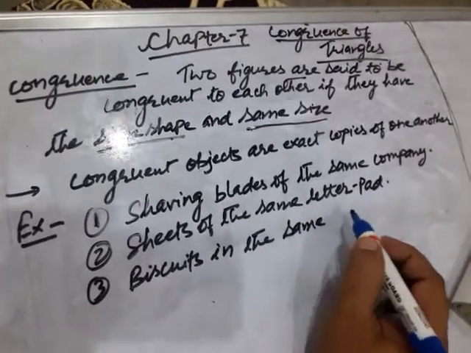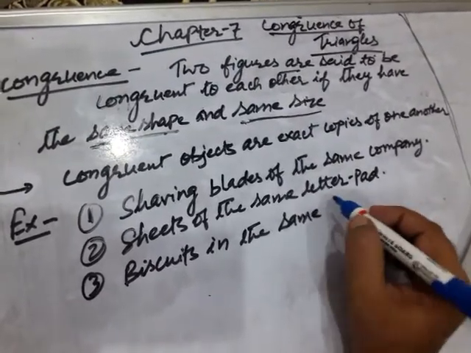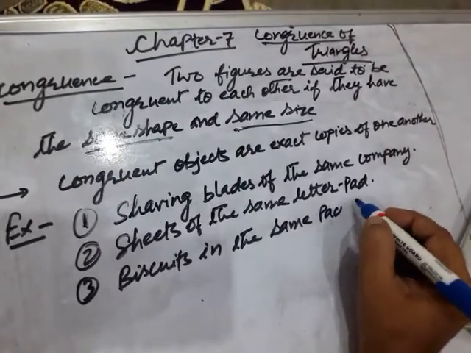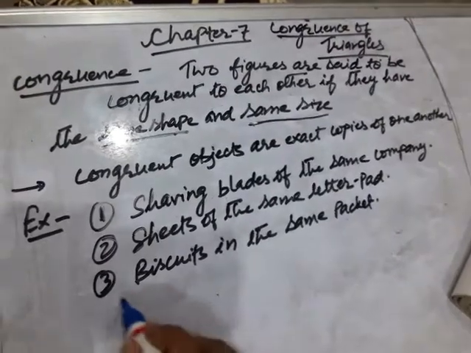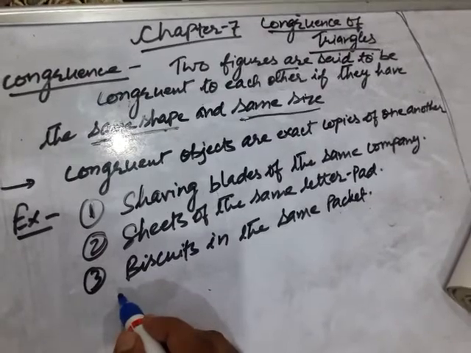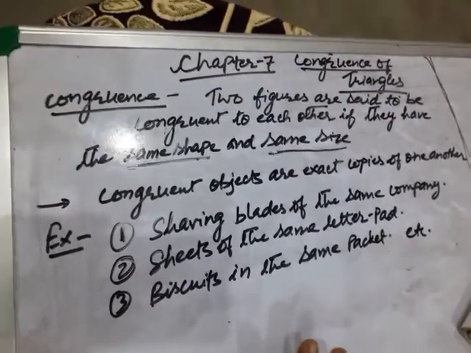They are congruent because their shape and size are exactly the same. Other examples you can take: toys made of the same mold, etc. Clear? These are the examples.